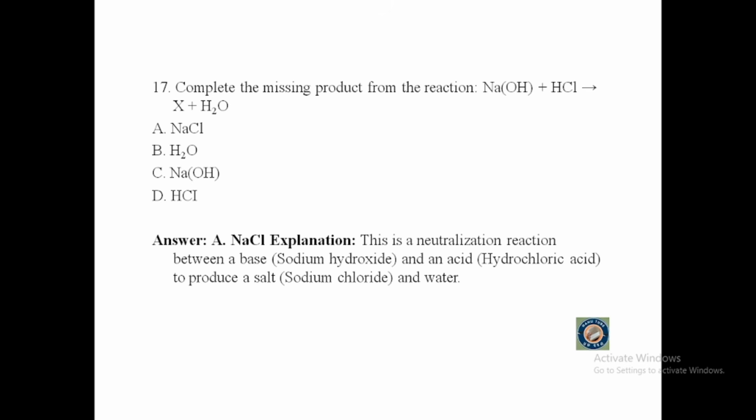The correct answer is NaCl, or sodium chloride. This is a neutralization reaction between a base, sodium hydroxide in this case, and an acid, hydrochloric acid, to produce a salt, sodium chloride, and water.